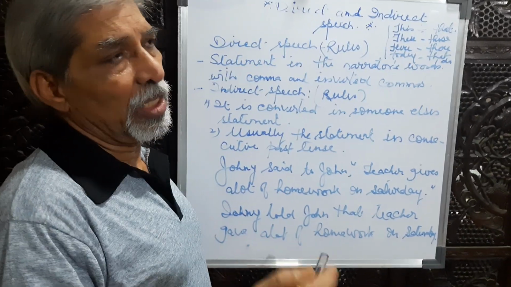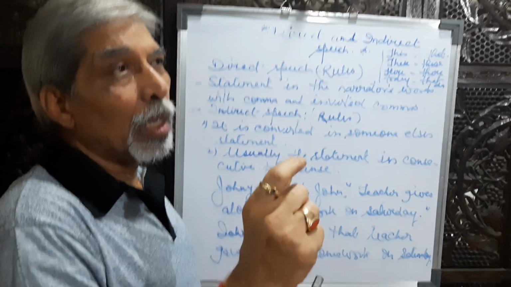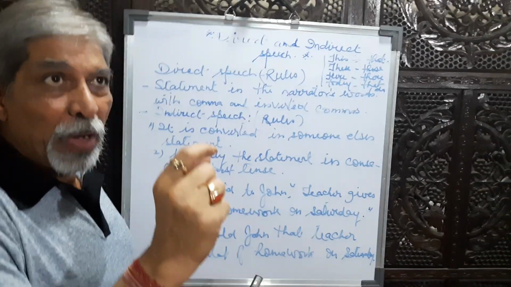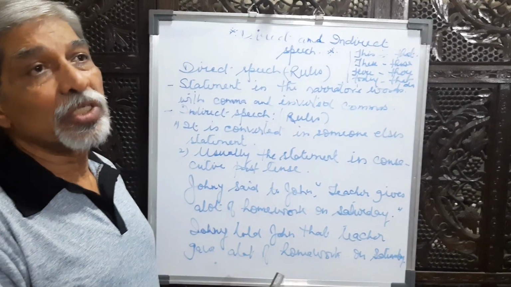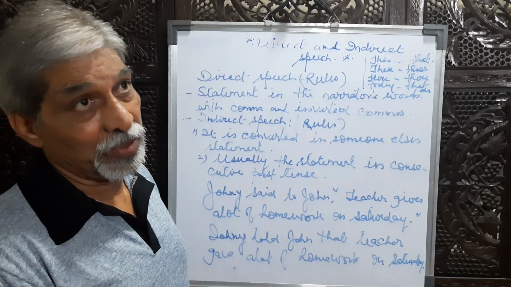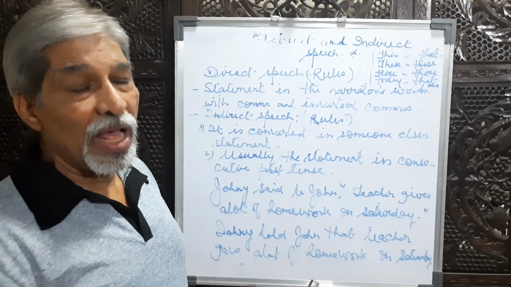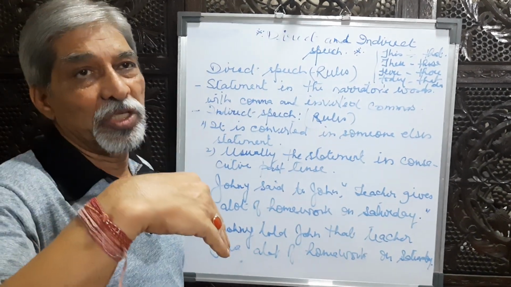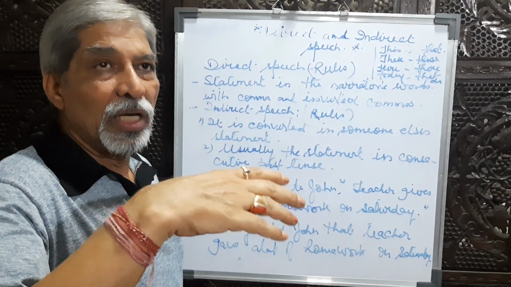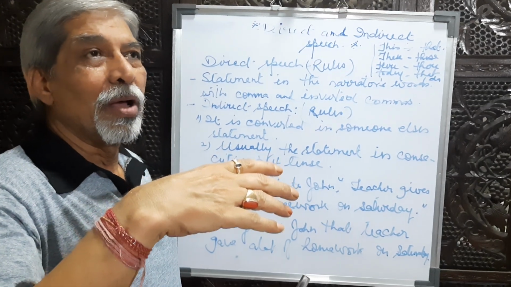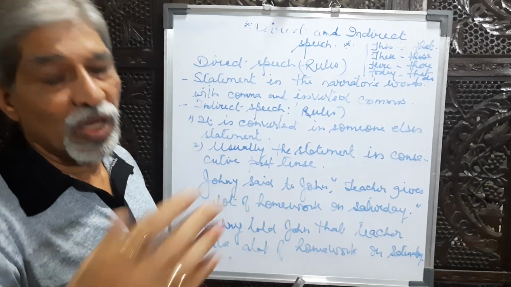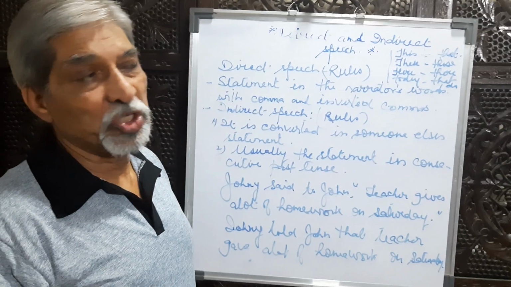And usually, a simple past tense sentence converts into past perfect tense. If somebody's statement is given, when somebody else says, it becomes past tense. So sentences of present tenses convert into corresponding past tenses.